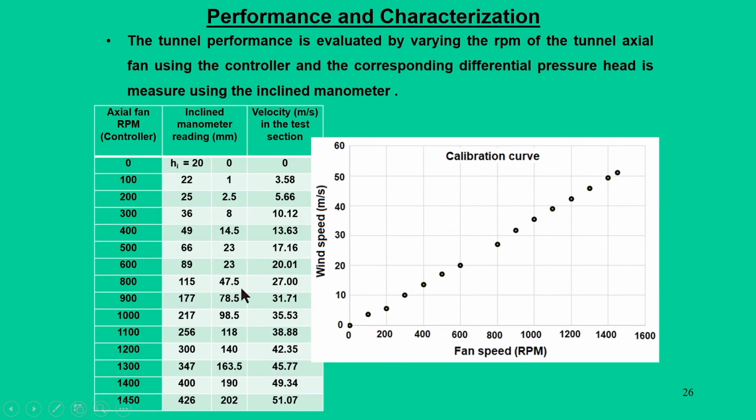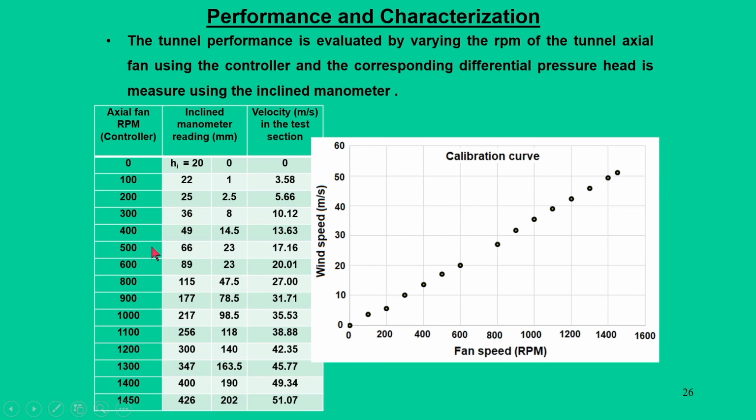Once we measure the wind speed, at the same time we have to know the fan RPM, and this particular curve is the calibration curve of the wind tunnel. What it means is that if I want a wind speed of about 30 meters per second, then what should my fan RPM be? From this calibration curve we can find out that the fan RPM should be 800.